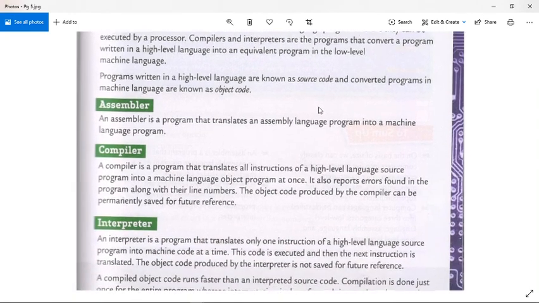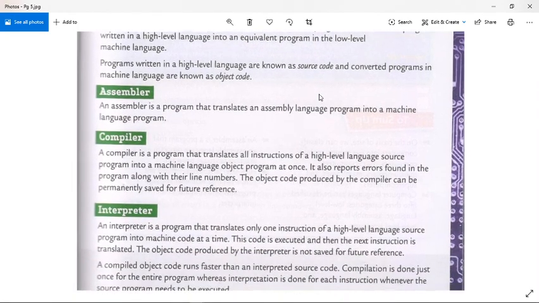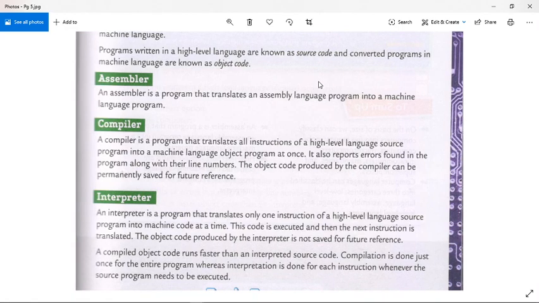I have said before that assembler, compiler, and interpreter are the three kinds of language processors. Assembler. An assembler is a program that translates an assembly language program into a machine language program. Compiler.